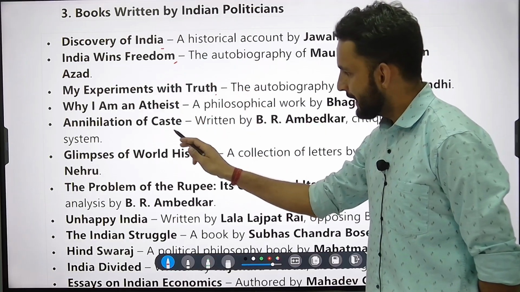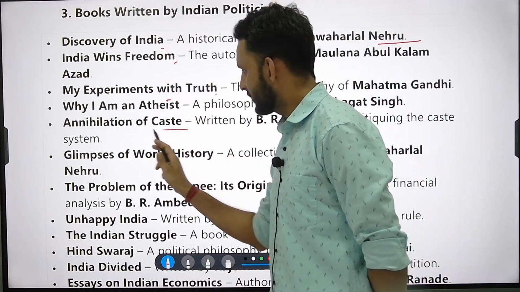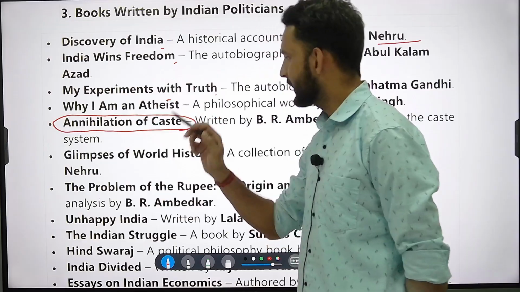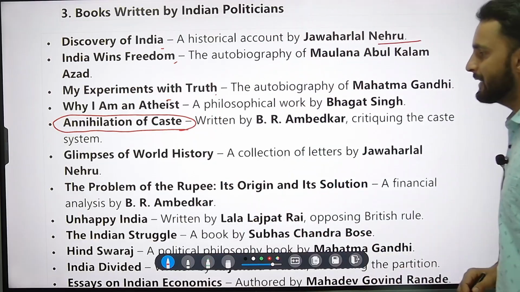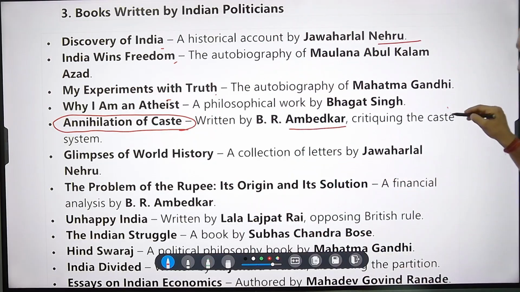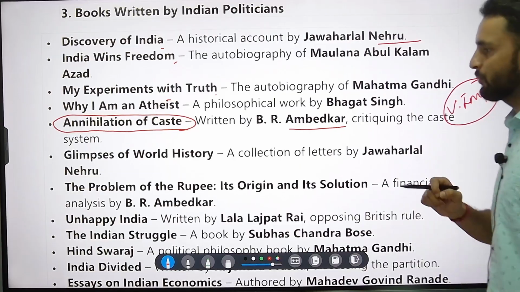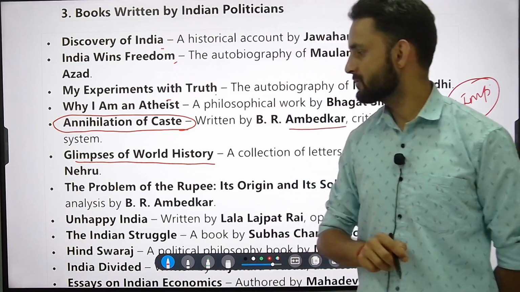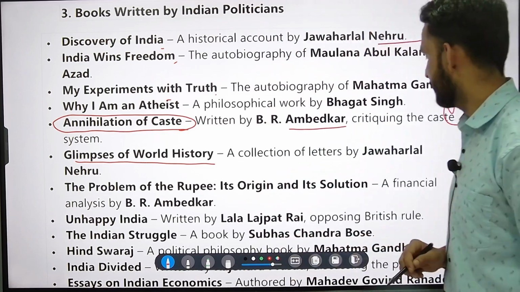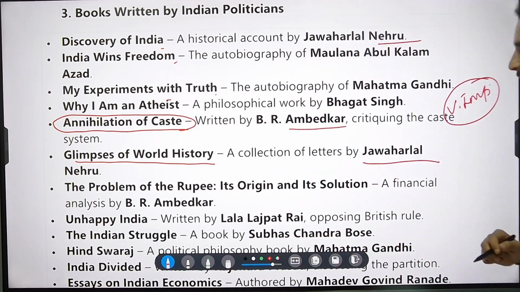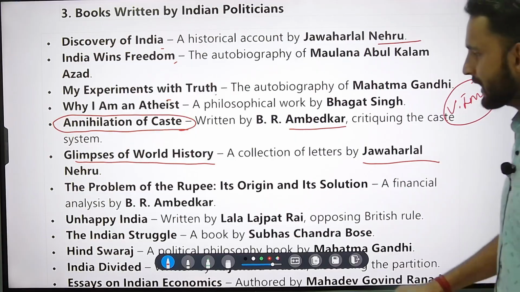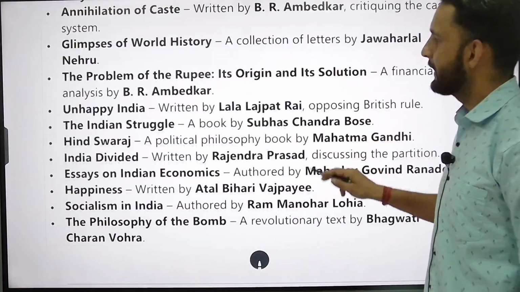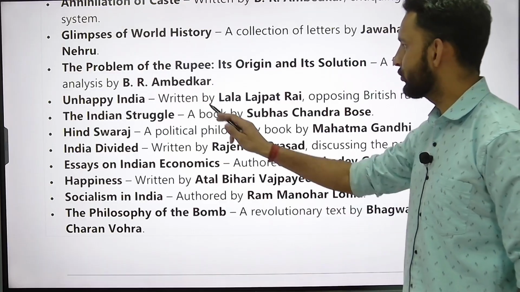Why I am an Atheist. Annihilation of Caste. Experiments with Truth, we have already seen this, by Mahatma Gandhi. There is one book which is Annihilation of Caste, by B.R. Ambedkar, a very important book. Then there is Glimpses of World History, which is written by Jawaharlal Nehru. It is very important. Then we move ahead to The Problem of the Indian Rupee, a very important book.